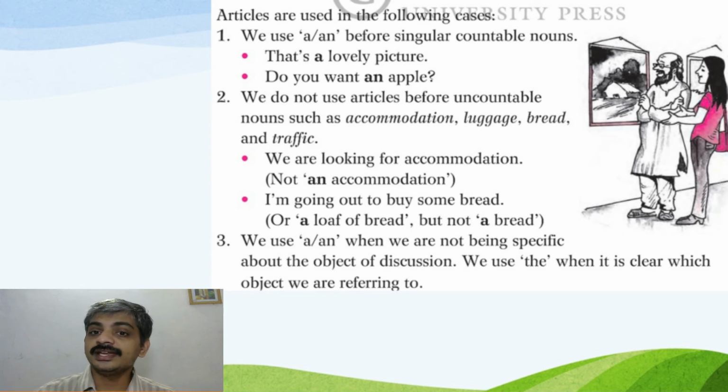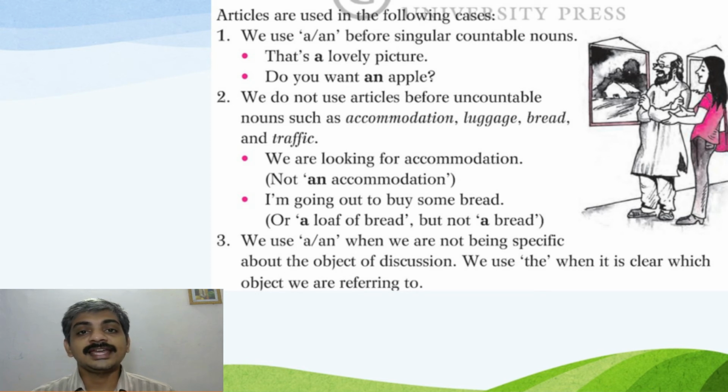Articles are used in the following cases. We use a or an before singular countable nouns. That's a lovely picture. Do you want an apple? We do not use articles before uncountable nouns such as accommodation, luggage, breath, and traffic. We are looking for accommodation, not an accommodation. That is wrong. I am going out to buy some bread or a loaf of bread, but not a bread.